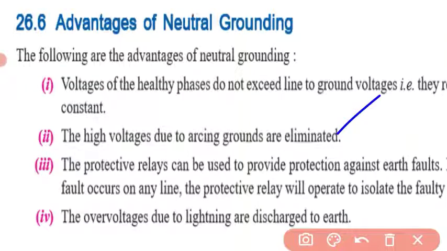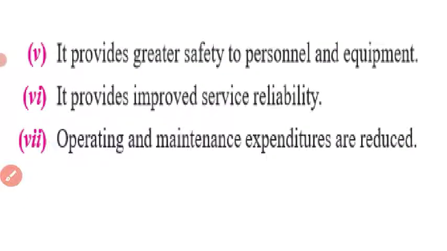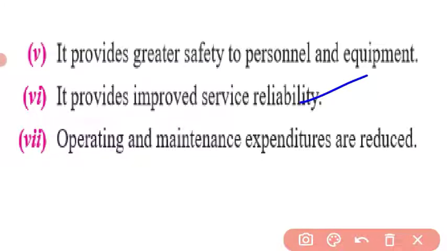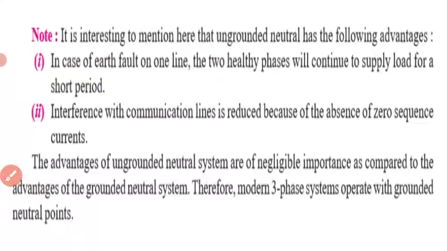There is no arcing, and the protective relays can operate. The overvoltage due to lightning or discharge to earth is also handled. It provides greater safety to personnel and equipment. It provides improved service reliability, meaning when a fault occurs, it can be detected and cleared, which is not possible in the ungrounded system. Operating and maintenance expenditures are reduced.